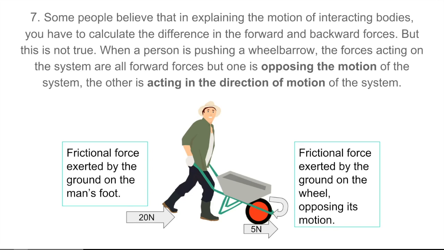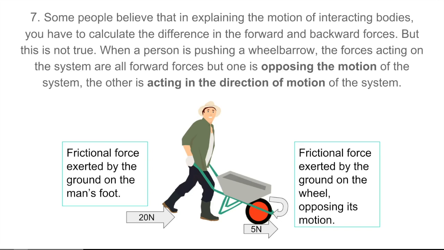Consider a case when a person is pushing a wheelbarrow, or push cart, or a baby pram. The forces acting on the system are all forward forces, but one is opposing the motion of the system, the other is acting in the direction of motion of the system. So if you look at the example below, I have 2 forward frictional forces. The first one is the frictional force exerted by the ground on the man's foot. The second is the frictional force exerted by the ground on the wheel, which opposes the wheel's motion. Why is this so? Because the part of the wheel which comes in contact with the ground is actually moving backward. So frictional force will be exerted forward.